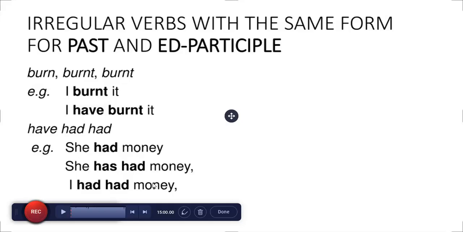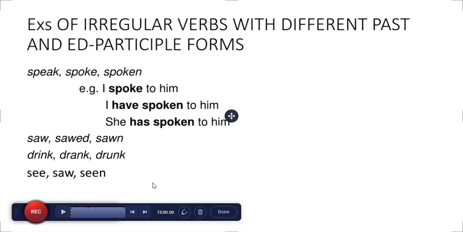Irregular verbs with the same form for past and the -ed participle. Burn, burned, burned. For example, I burned it. I have burned it. Have, had, had. For example, she had money. She has had money, and I have had money. Spoil, spoiled, spoiled. For example, she spoiled it. She has spoiled it. I had spoiled it.